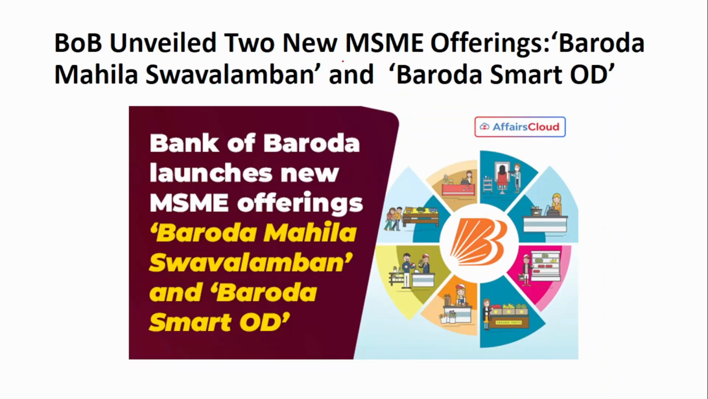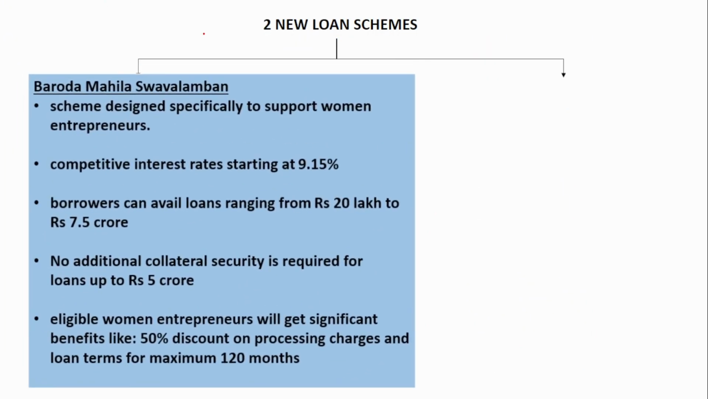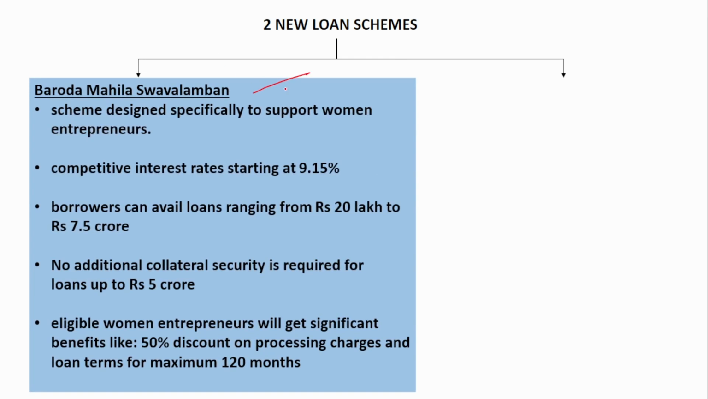The next news is about two new schemes that have been offered by the Bank of Baroda. The first one is called the Baroda Mahila Swalambam. The scheme is designed specifically to support women entrepreneurs. The competitive interest rate starts at 9.15% and the loan ranges from 20 lakhs to 7.5 crore. No additional collateral security is required for loans up to 5 crores, and eligible women entrepreneurs will get a significant benefit, that is a 50% discount on the processing charge, and the loan term is a maximum of 120 months.